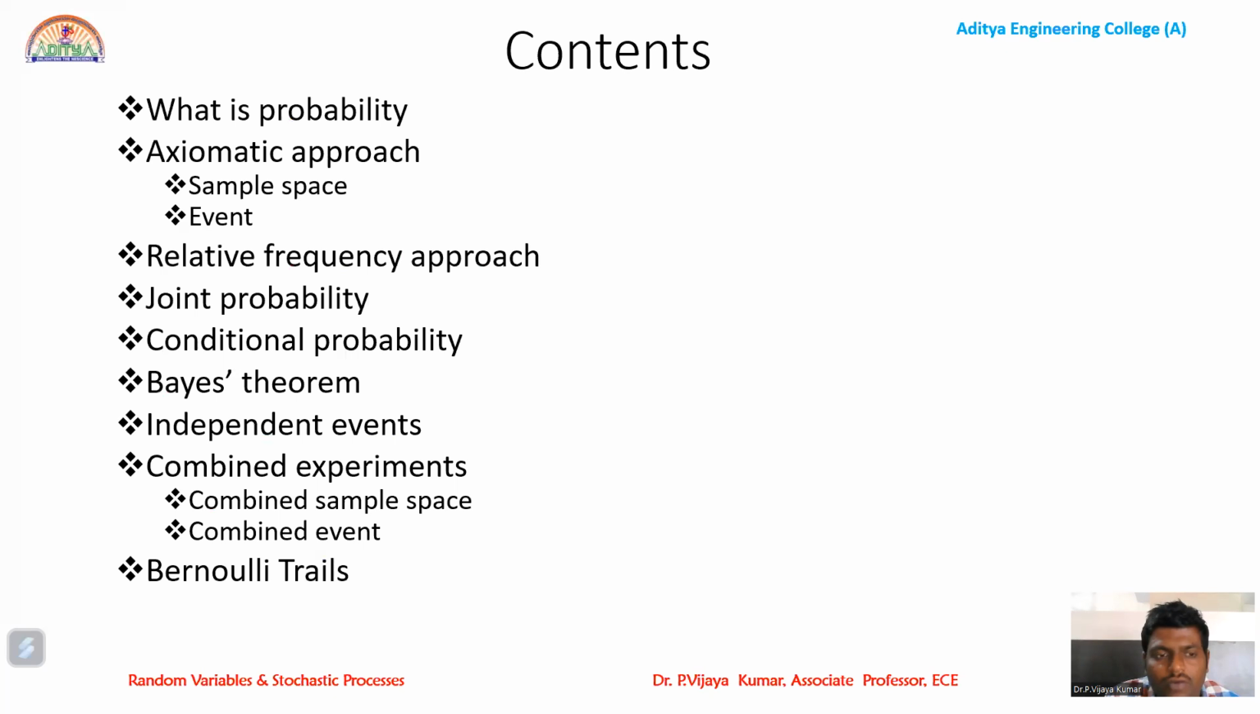So firstly, we'll be defining what is meant by probability and what the different approaches of defining probability are. And we will be seeing the basic definitions like sample space, event, next joint probability, conditional probability. Using these things, we will be defining the Bayes theorem, and also we'll be seeing the independent events, combined experiments, combined sample space, combined events, Bernoulli trials.